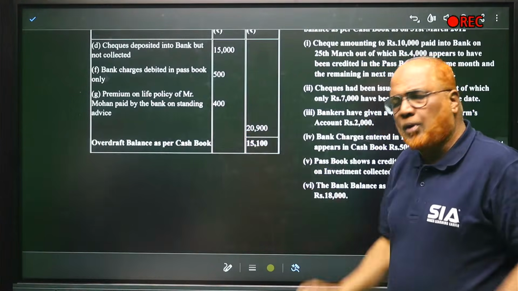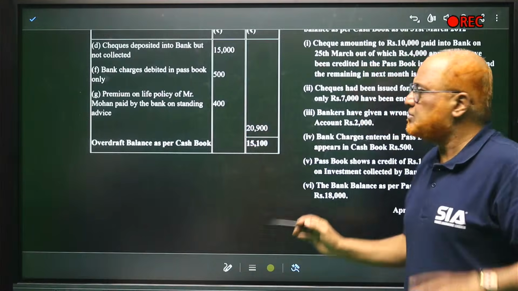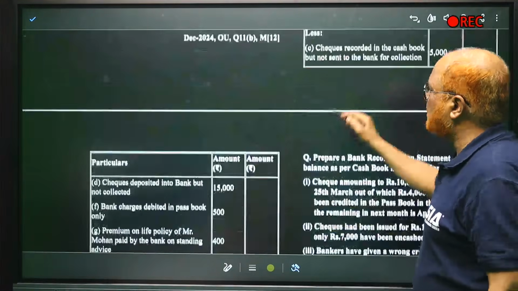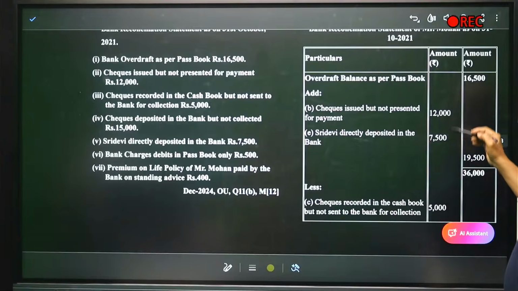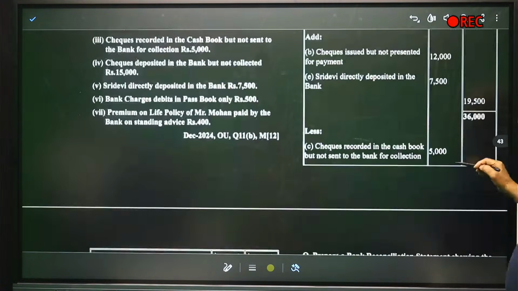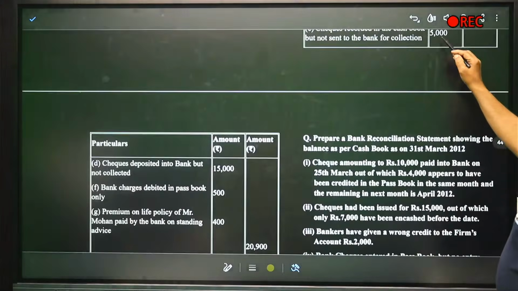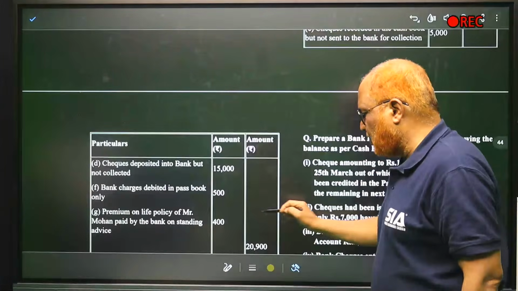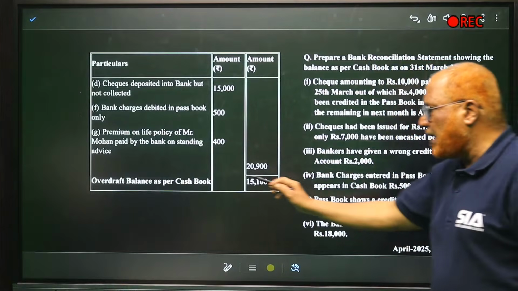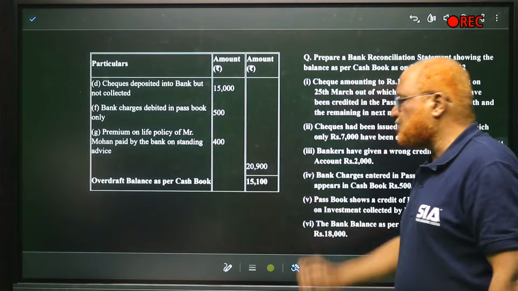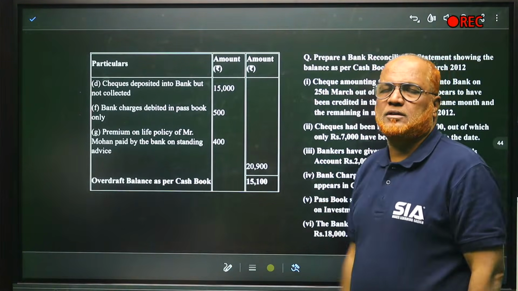That's all. Problem over. Now a few items are adding items, a few items are subtracting. So two items are there, B and E. Add up: 12,000 plus 7,500, 19,500. Add up, 36,000. Now 36,000 minus 5,000, 15,000, 500, 400. Total 20,900. Subtract. So overall balance as per cash book is 15,100.